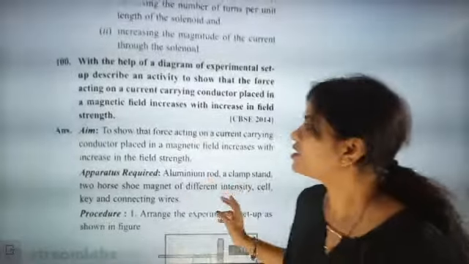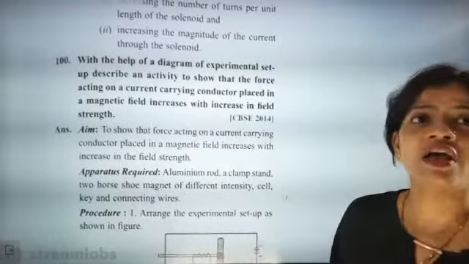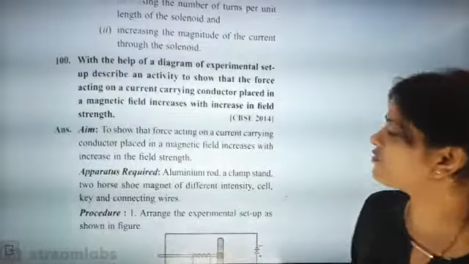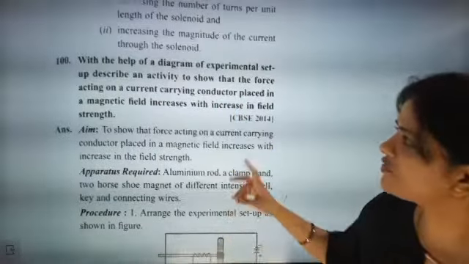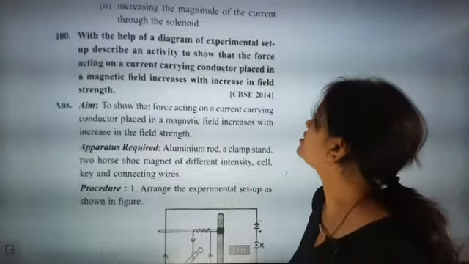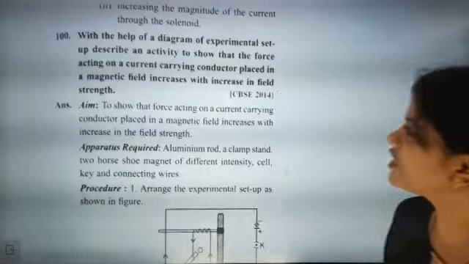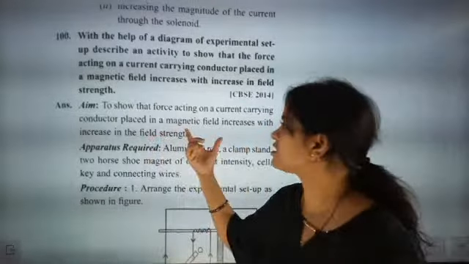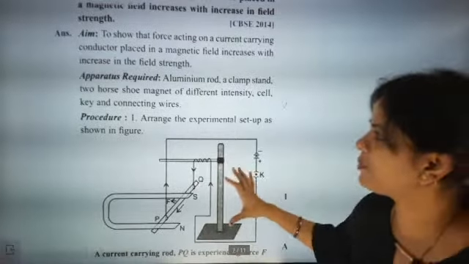So that's why this question, listen to what they are asking: with the help of a diagram of experimental setup, describe an activity to show that force acting on a current carrying conductor placed in a magnetic field increases with increase in field strength. To show this, we need the apparatus required.